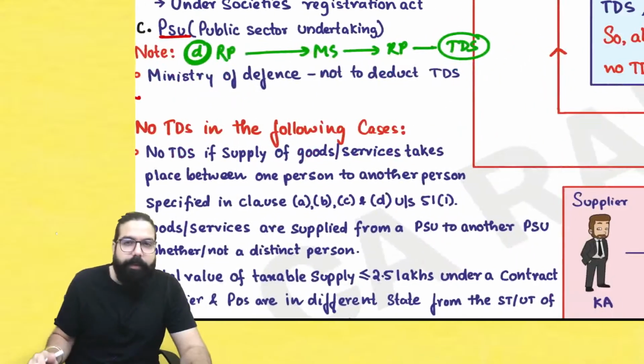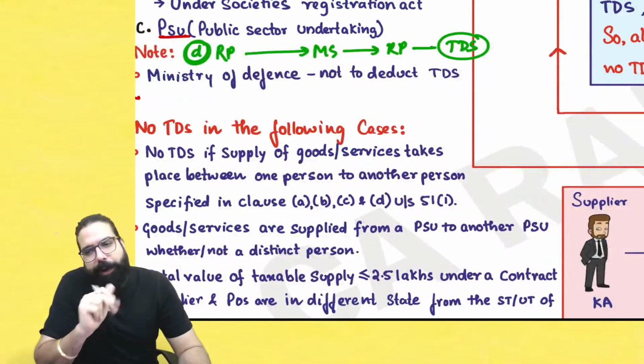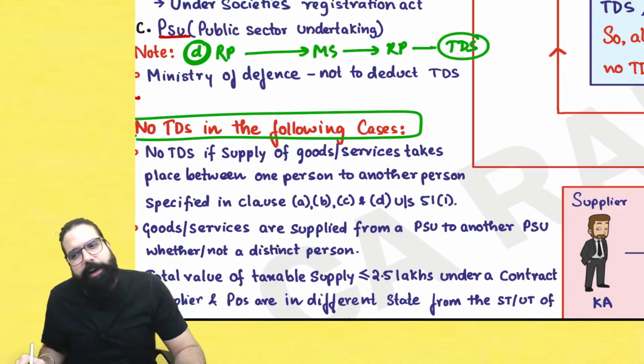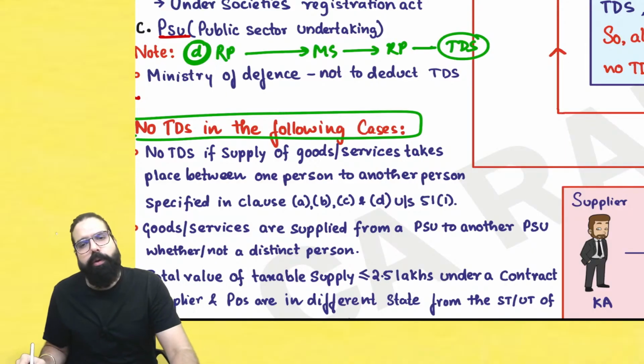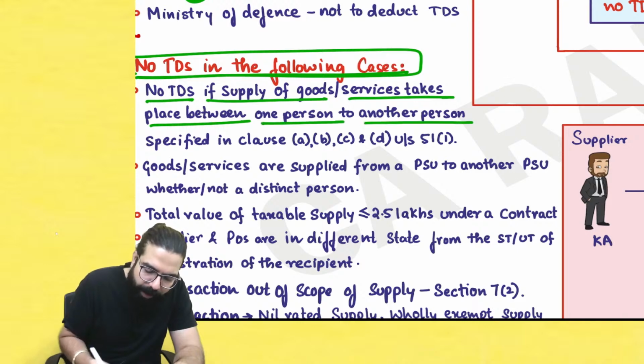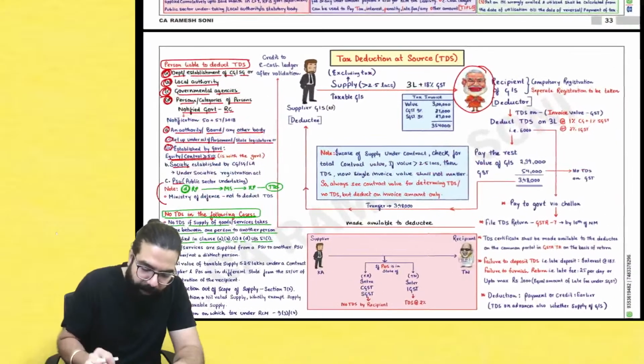People, they had told one point saying no TDS in the following cases. Sir, what is no TDS in the following cases? They had gone ahead and told over here that in some scenario there will be no TDS. No TDS if supply of goods and service takes place between one person to another person specified in clause A, B, C, D of section number 51(1).